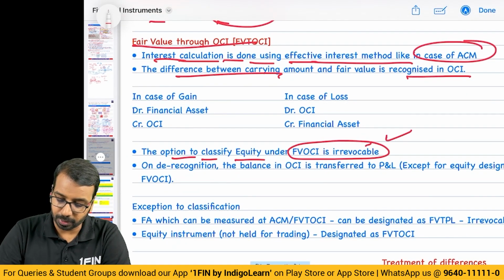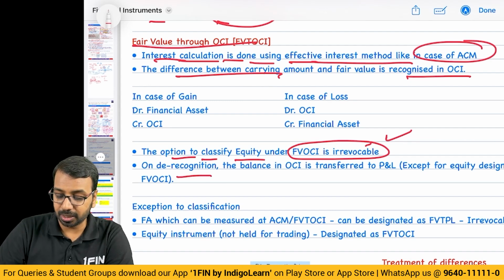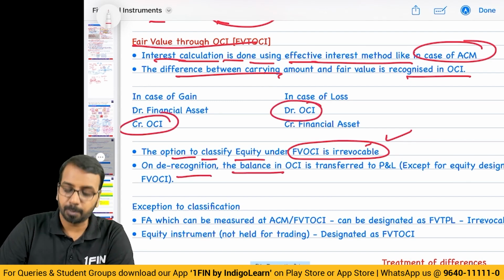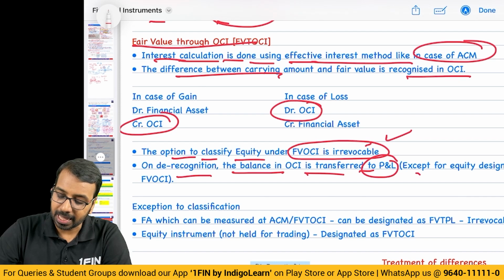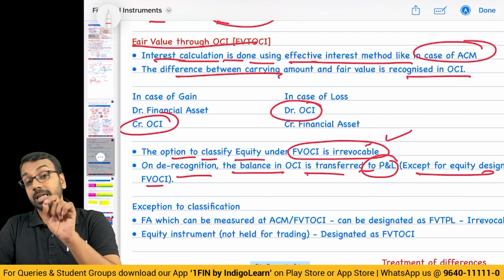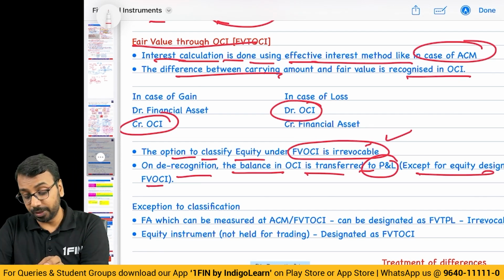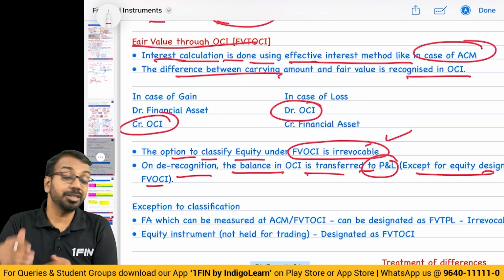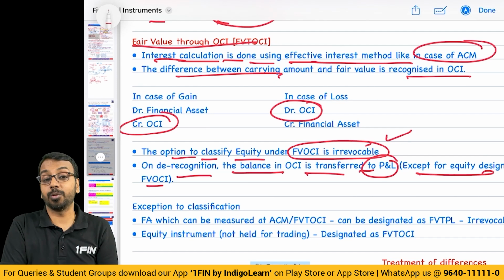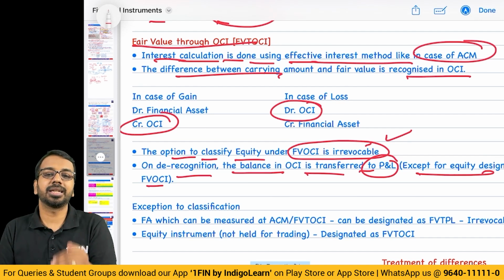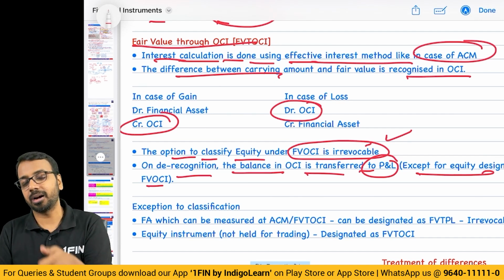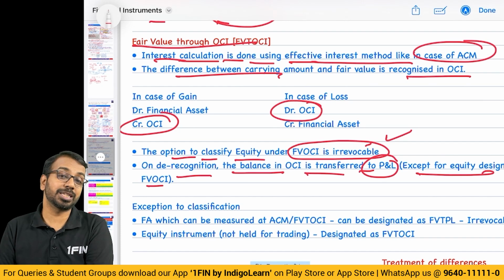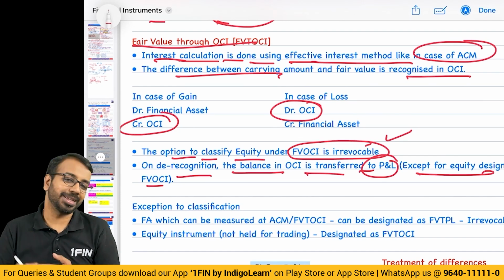This is irrevocable, and on derecognition, if there is any balance in this OCI, that will be transferred to P&L, except for equity. If you have designated equity under FVTOCI, then on derecognition also you cannot transfer it from FVTOCI to P&L. Whereas in case of other instruments under FVTOCI, you can transfer it to P&L on derecognition.